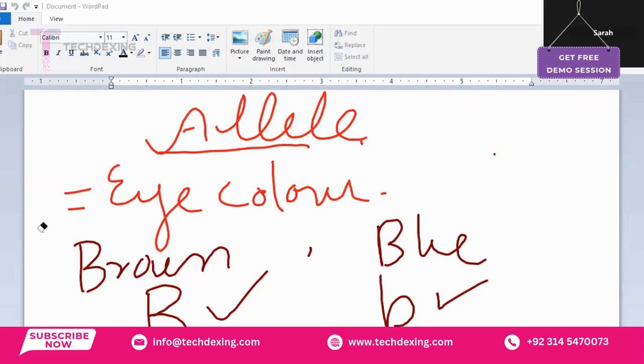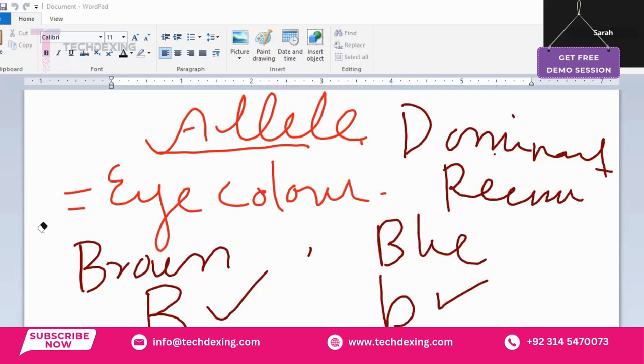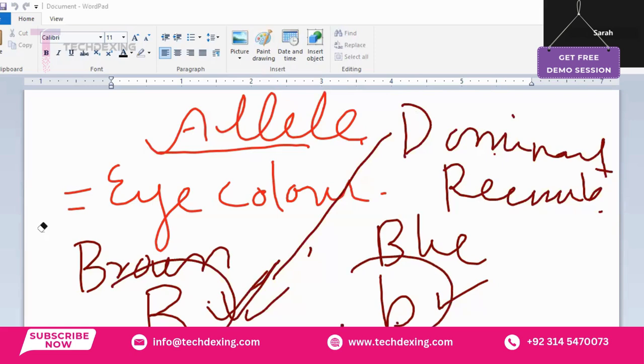Got it? Okay. So the next term is dominant and recessive allele, right? The dominant allele is the allele that always shows if present. In the case of capital B and small b, as capital B is the larger letter, capital B would be the dominant allele. Got it? And small b would be the recessive allele. It only shows if no dominant allele is present, right?